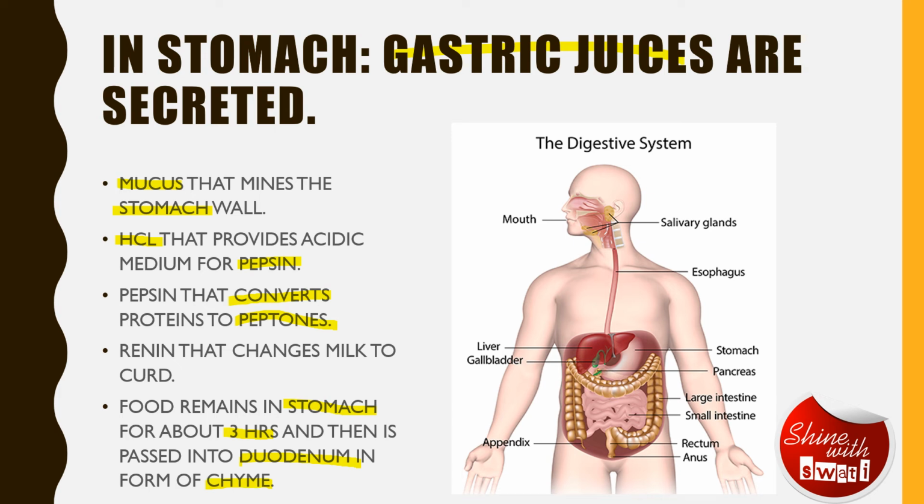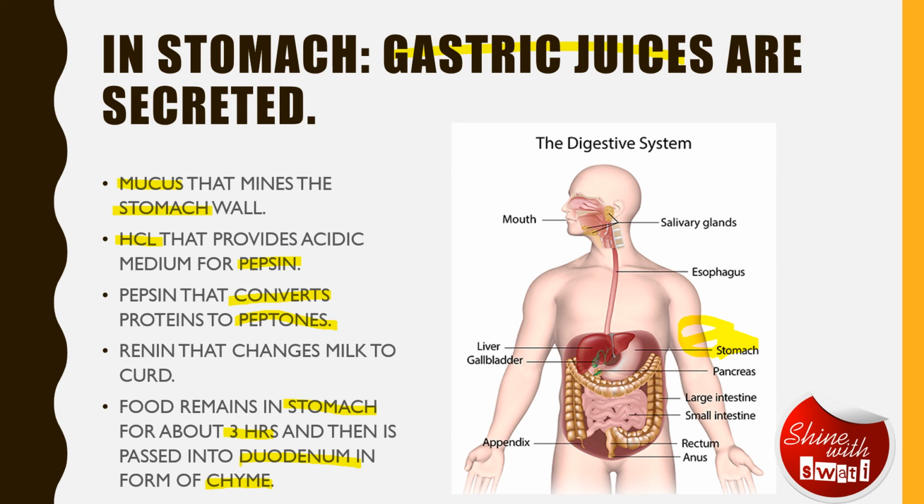So now, as you can see in the picture, there is a mouth, like we studied earlier, which helps in digestion. Then there is the esophagus that helps in peristaltic movement, so that slowly food goes into the stomach. And here in the stomach, there is mucus that lines the stomach wall, which helps in its protection.